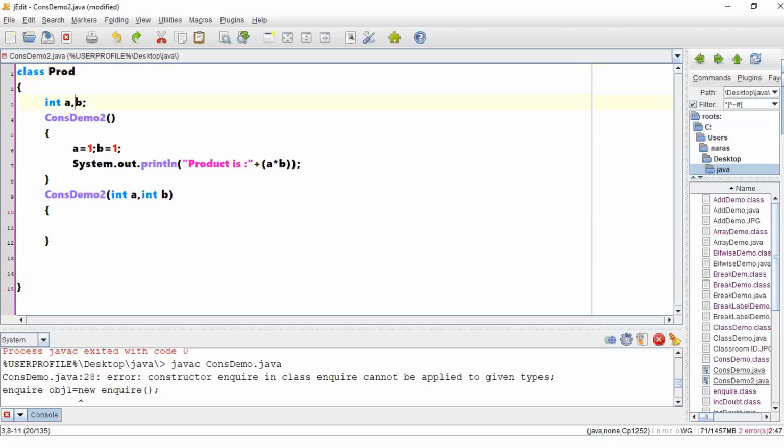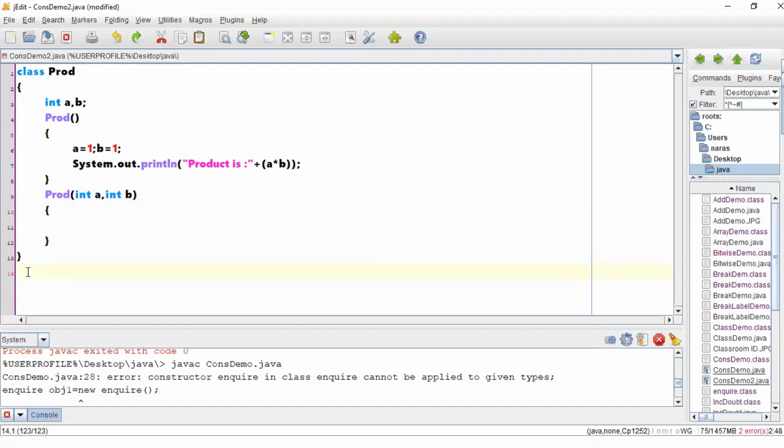Product is the class. So product has one constructor, which is a default constructor, and there is one more constructor which is taking the two arguments, right? So this is the class definition for a product.